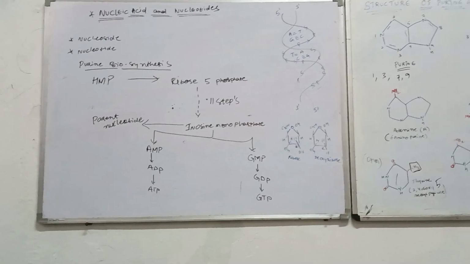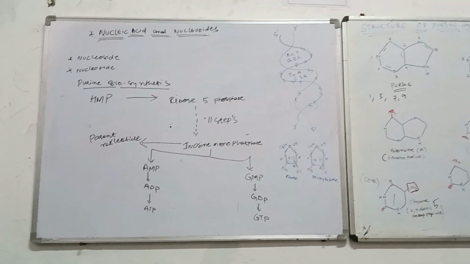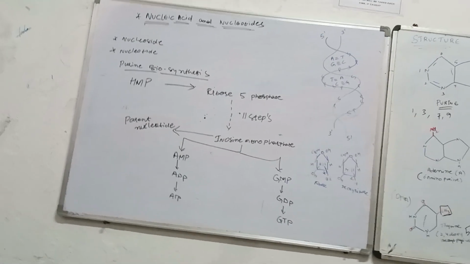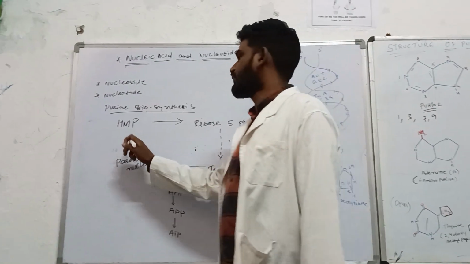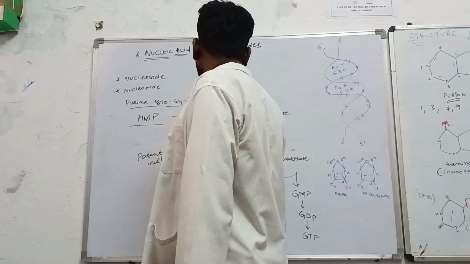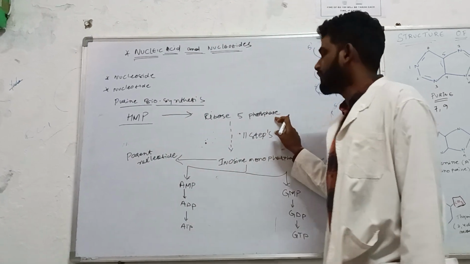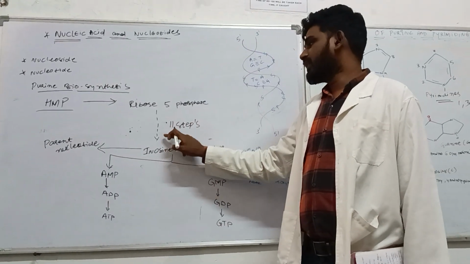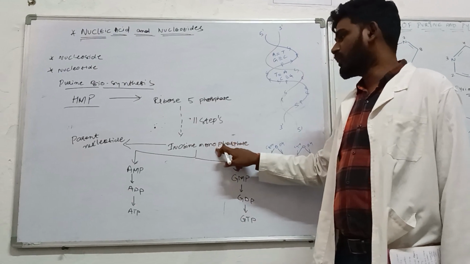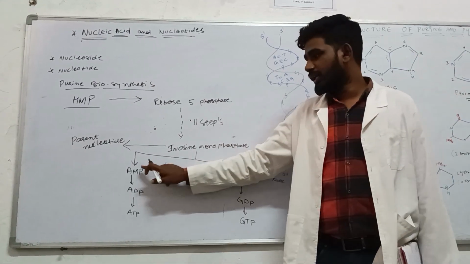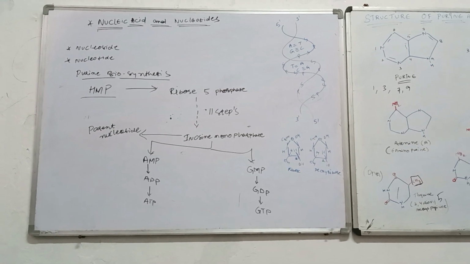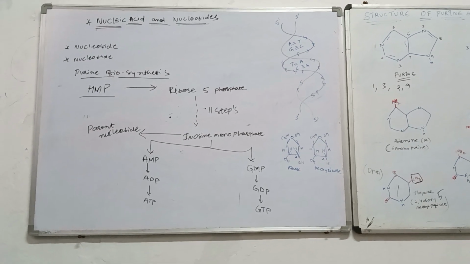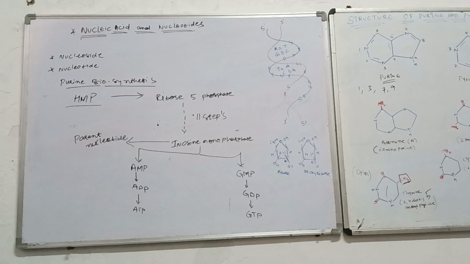You should have this. Okay. The biosynthesis of the purine: purine biosynthesis from the hexose monophosphate shunt. The ribose 5-phosphate is formed. Now for that ribose phosphate there are 11 steps, and it turns into inosine monophosphate. Then it can go into two forms, that is adenosine monophosphate or guanine monophosphate, depending on the type of structure.